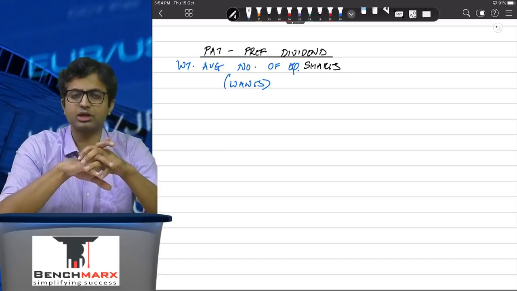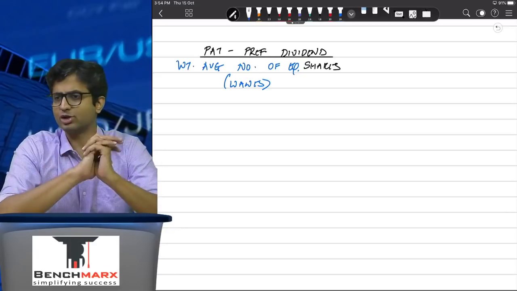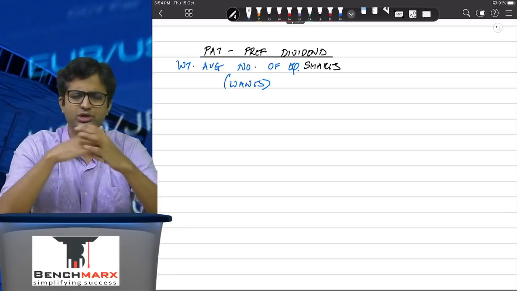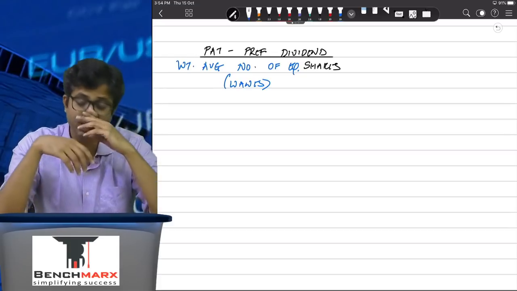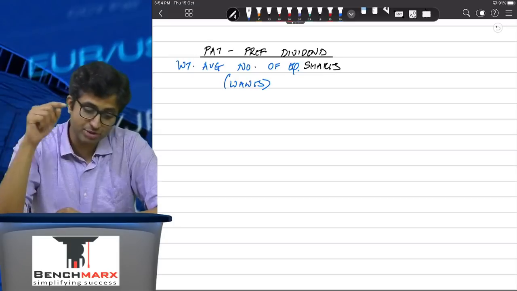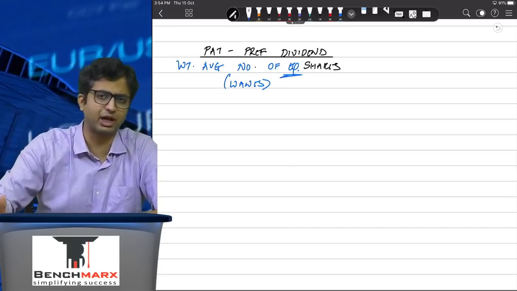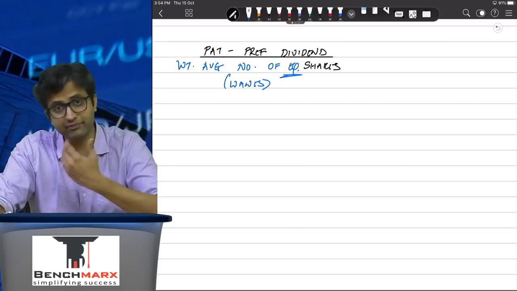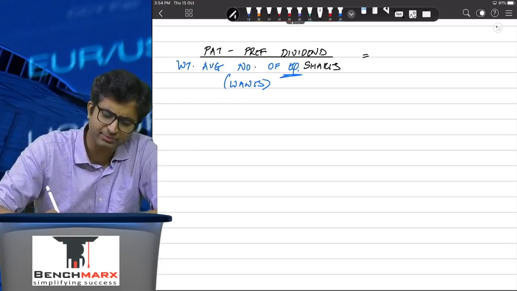Then in the numerator you have PAT minus preference dividend. While calculating PAT, you subtract all expenses, you also subtract tax, you subtract prior period items, extraordinary items, everything. You will separately from PAT subtract preference dividend, even though it is an appropriation, because in the denominator you don't take all shares, we only take equity shares, and hence in the numerator you need to have the profit available for equity shareholders. That will give you what you call as basic EPS.